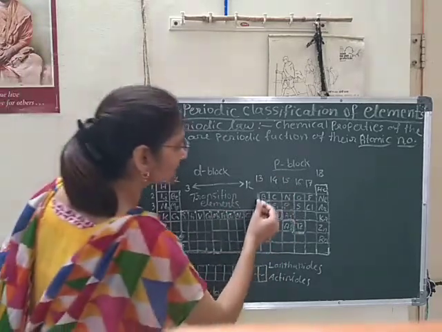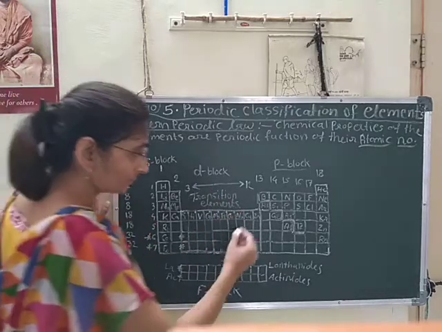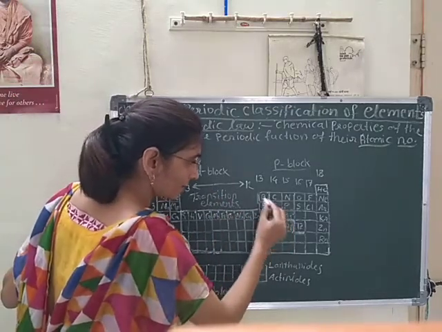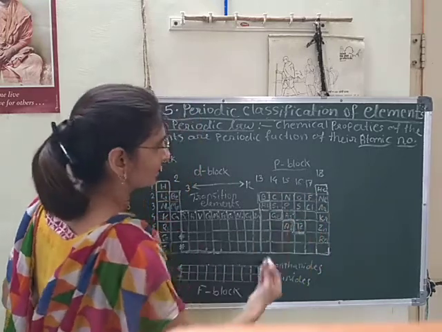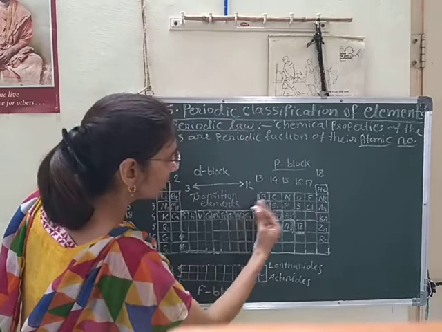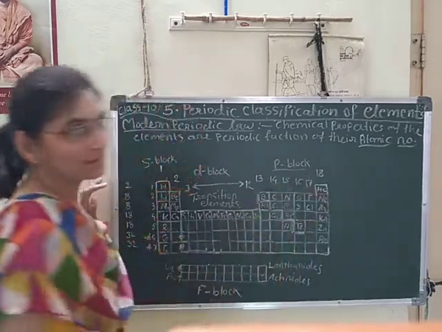So clearly the zigzag line is given in the periodic table. This zigzag line separates metals and non-metals: on the left side metals are there and on the right side non-metals are there.